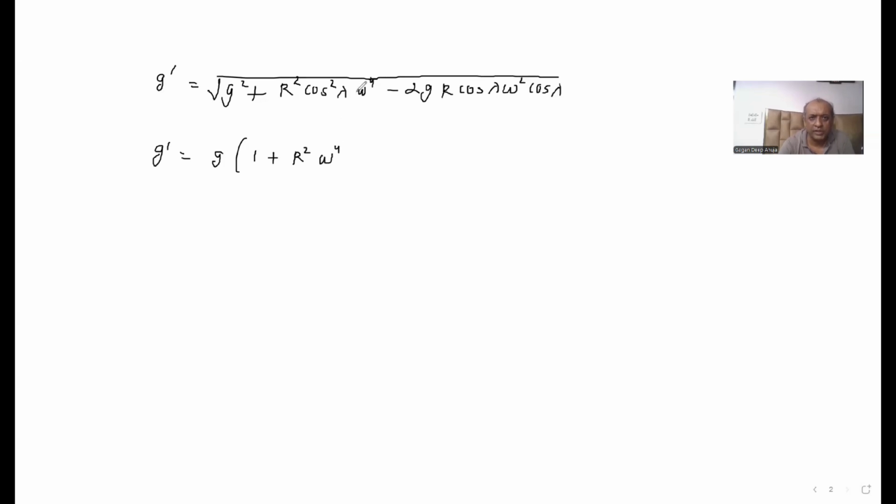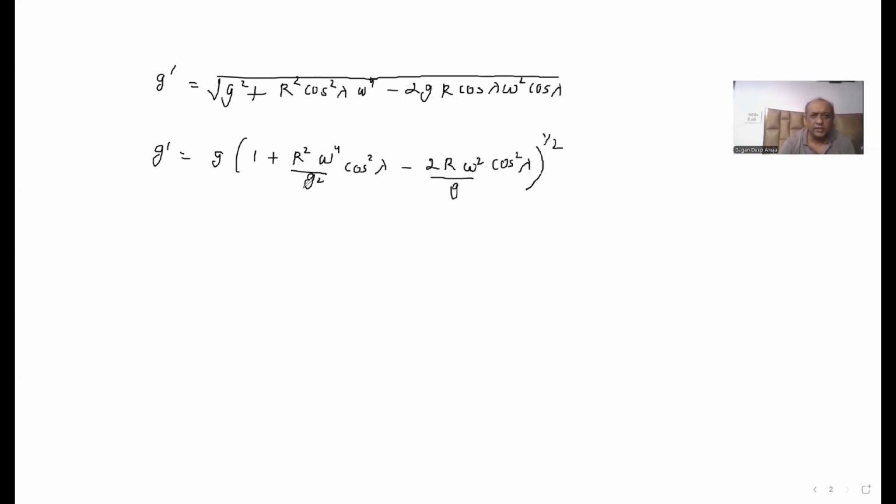Now we were not having g square over here, so I have to put g square in the denominator into cos square lambda, minus 2 capital R omega square into cos lambda, which will give cos square lambda, divided by g, and for the under root I am putting raised to the power half.